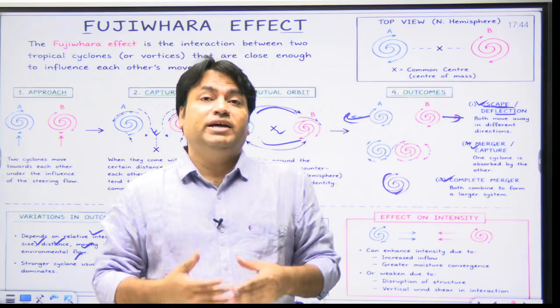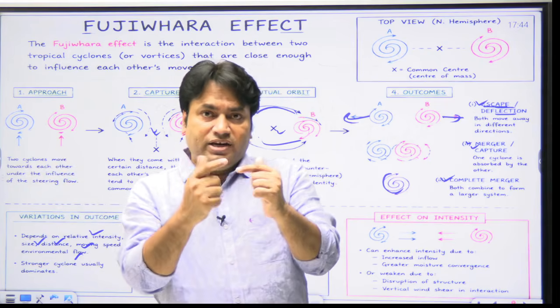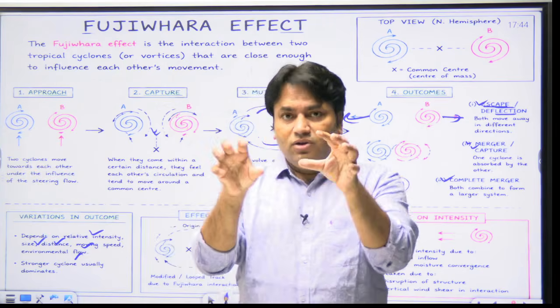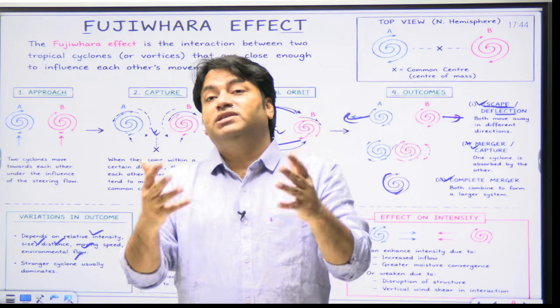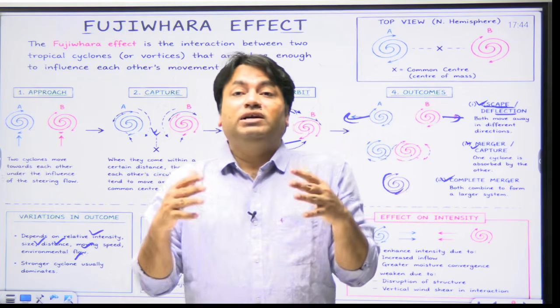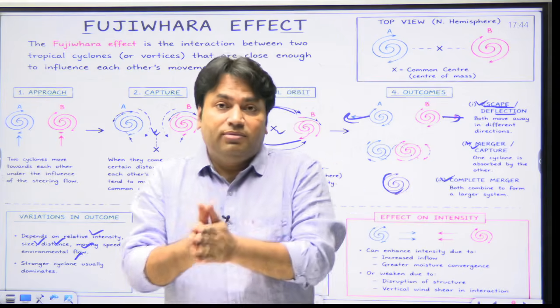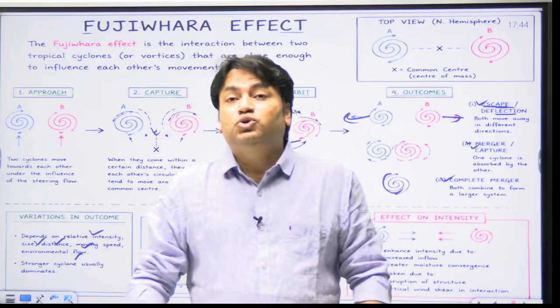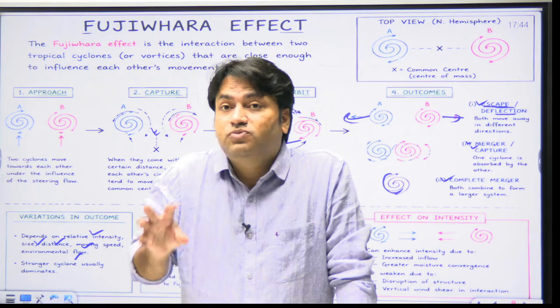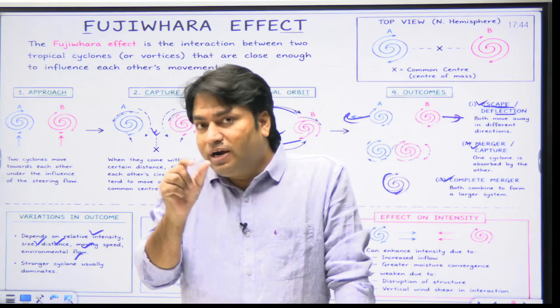And when we say intensification, it means that the interaction of cyclones can modify convergence, it can modify convection, and under favorable conditions it contributes to strengthening of cyclones. So this is one part. But the second part is weakening.